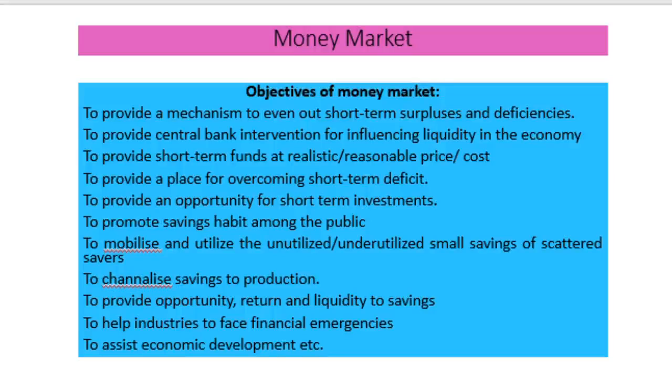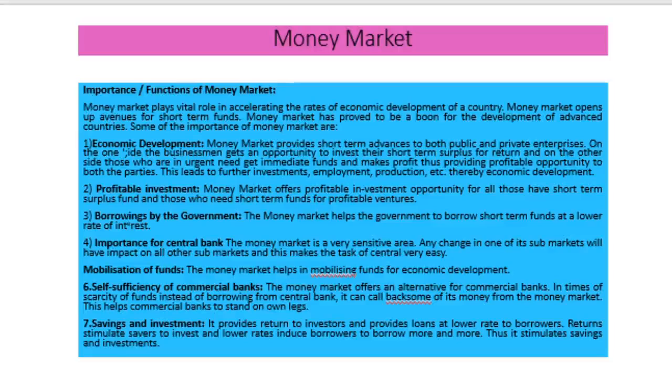And they provide opportunities for investors. They promote saving habits. They help to mobilize and utilize the unutilized and underutilized savings of the people. They channelize the savings. Then they provide opportunities, returns and liquidity to savings. They help industries to face financial emergencies. Then finally, they help in economic development.